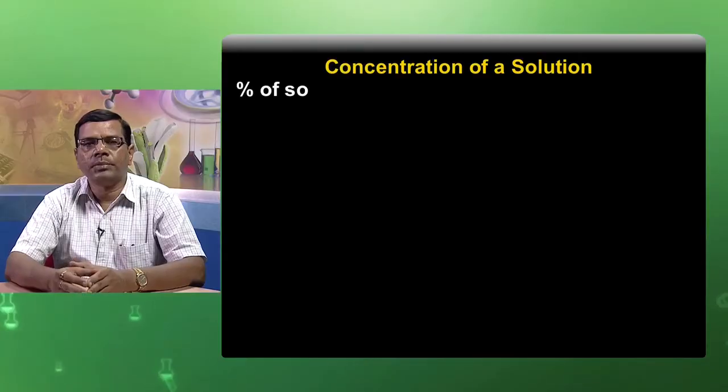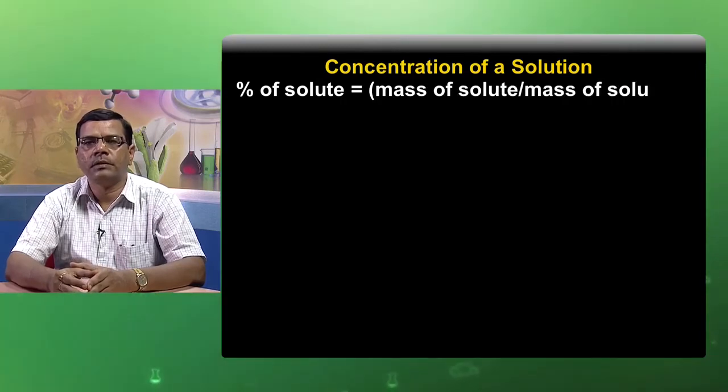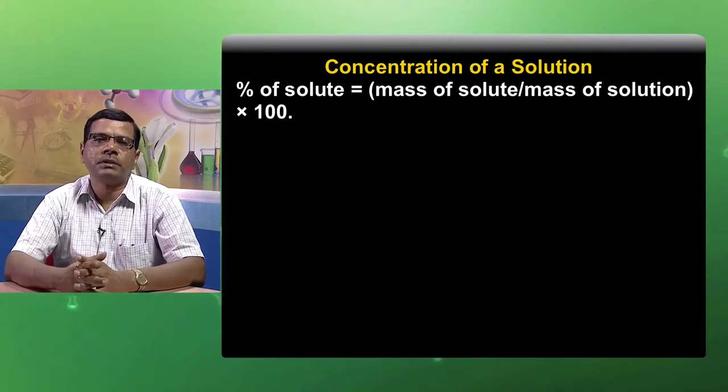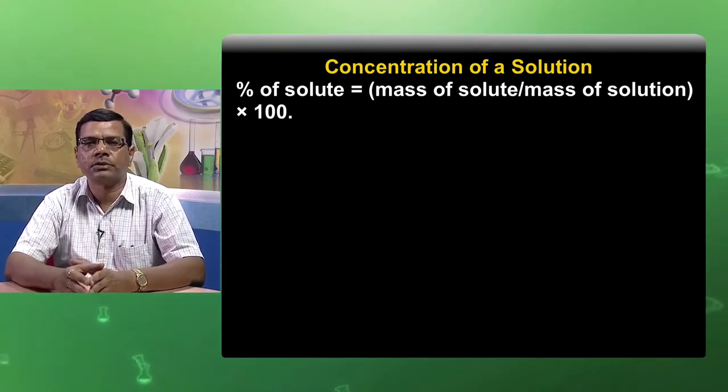Now, if we prepare a solution, we must also know the concentration of the solution and how it is represented. Generally, the percentage of solute is equal to the mass of solute divided by the mass of solution, multiplied by 100. That represents the concentration of a solution, known as percentage concentration.